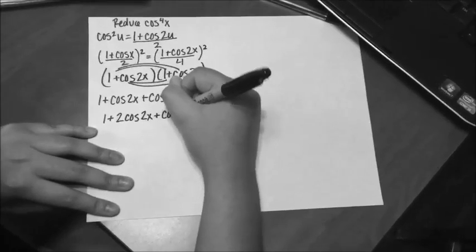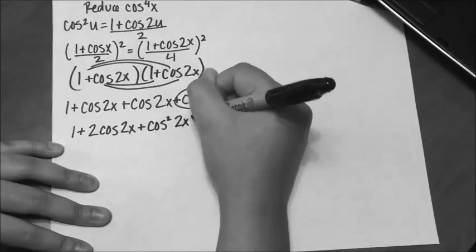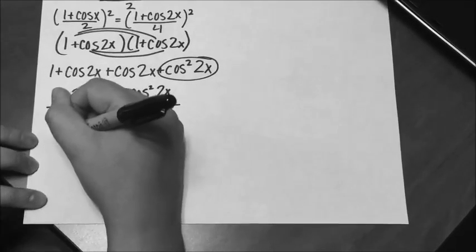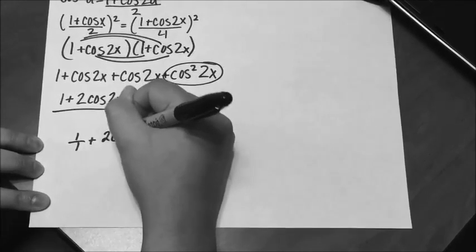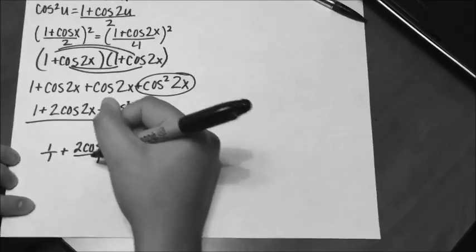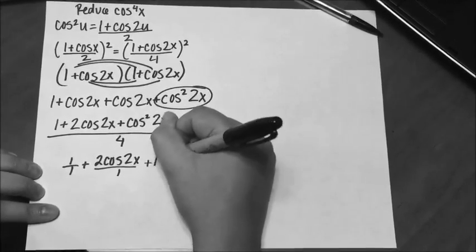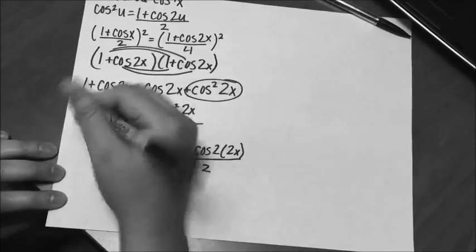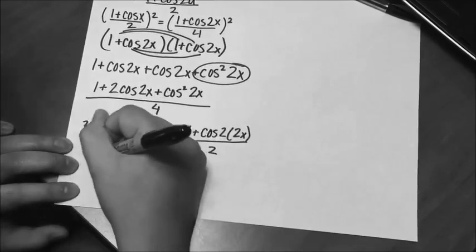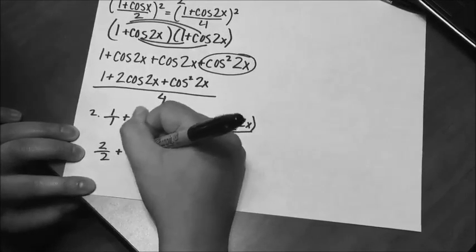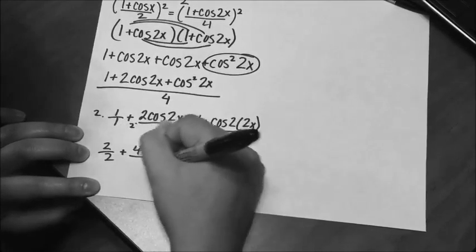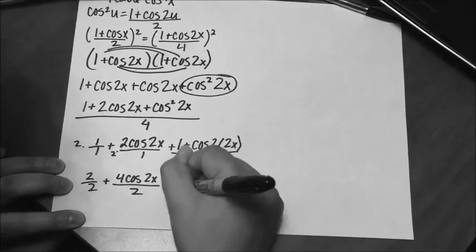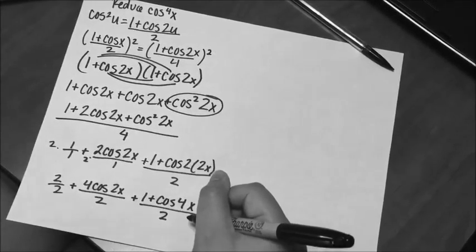So then you would basically have to put the equation over 4, my bad. And then put everything on top over 1, and then you need that common denominator. So you'd have to multiply whatever is over 1 by 2 to have a common denominator on the top. So once you have that, you can put all of those over 4.